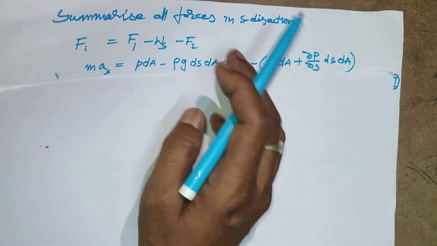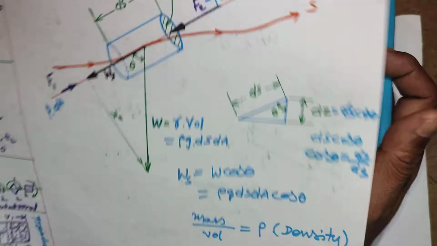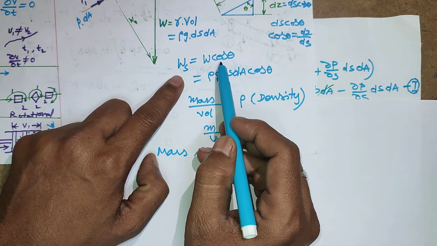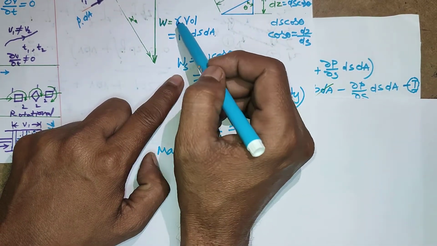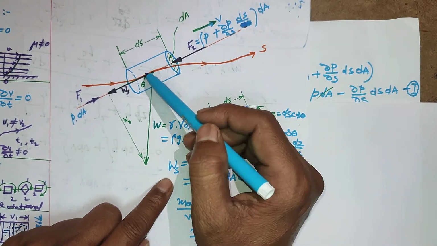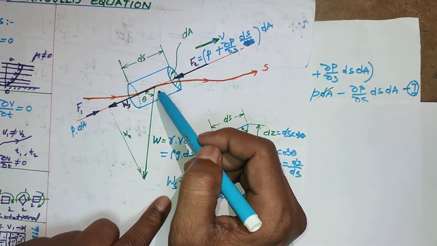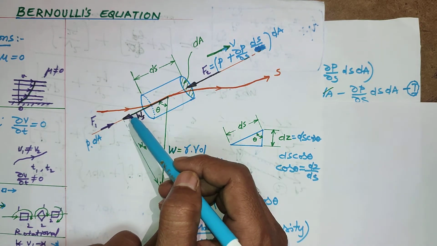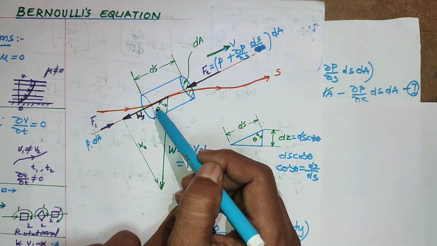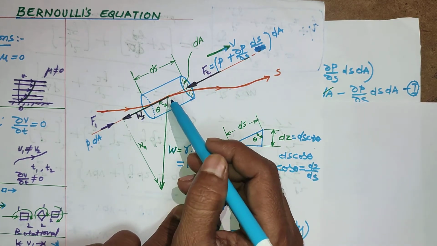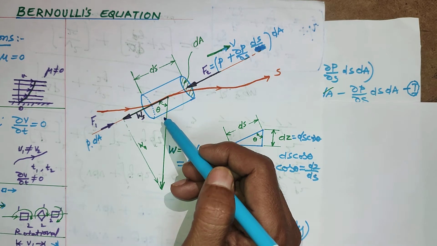So how did it come? You observe here, this is the weight of the body, the weight of the liquid body. This liquid body is having a component in this direction, Ws, volume into density, or specific weight into density.